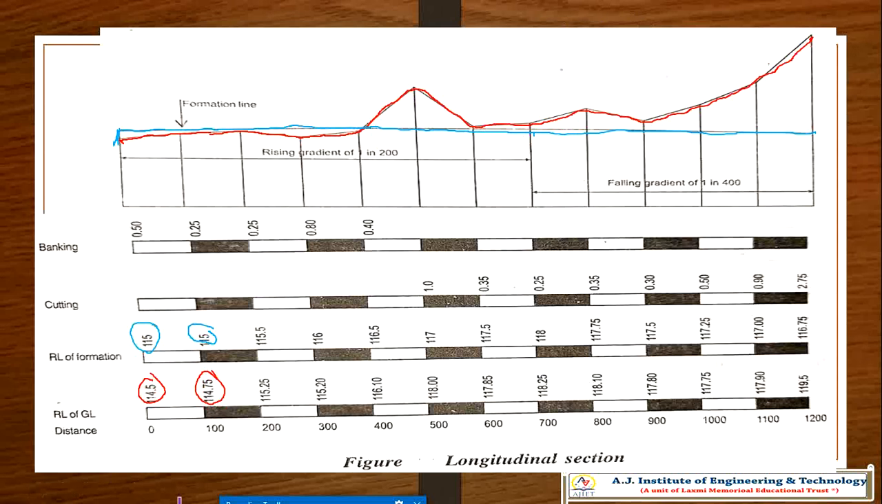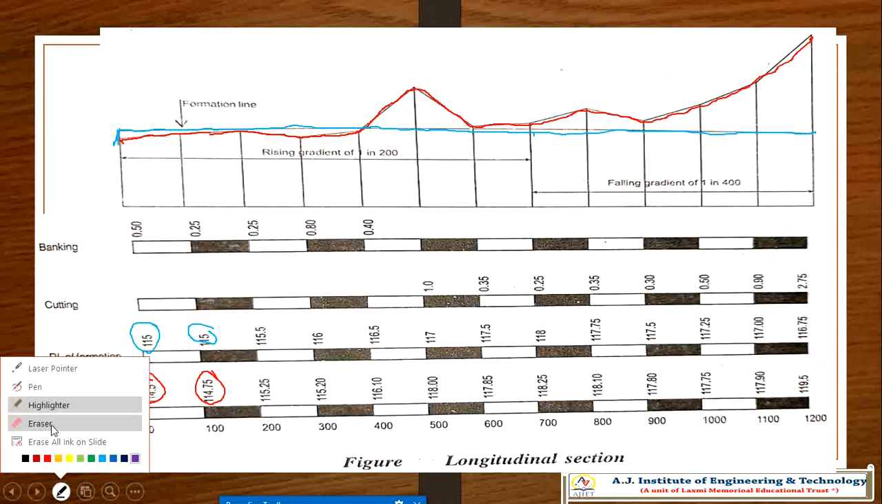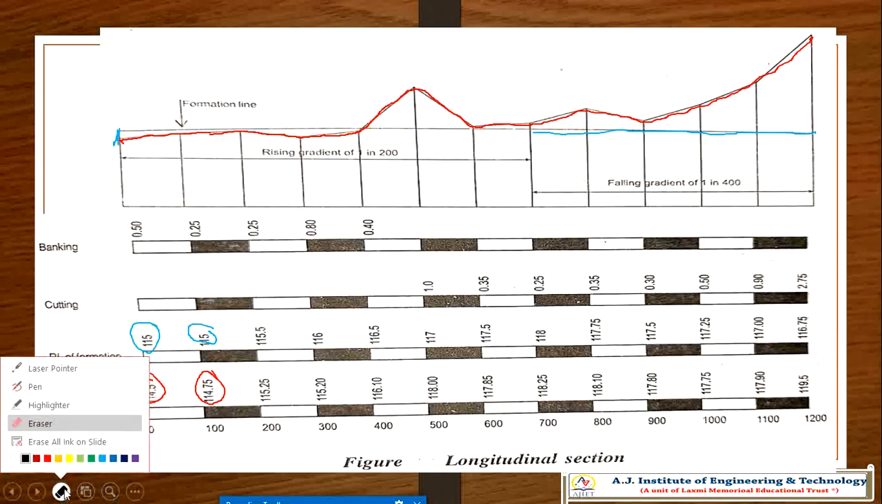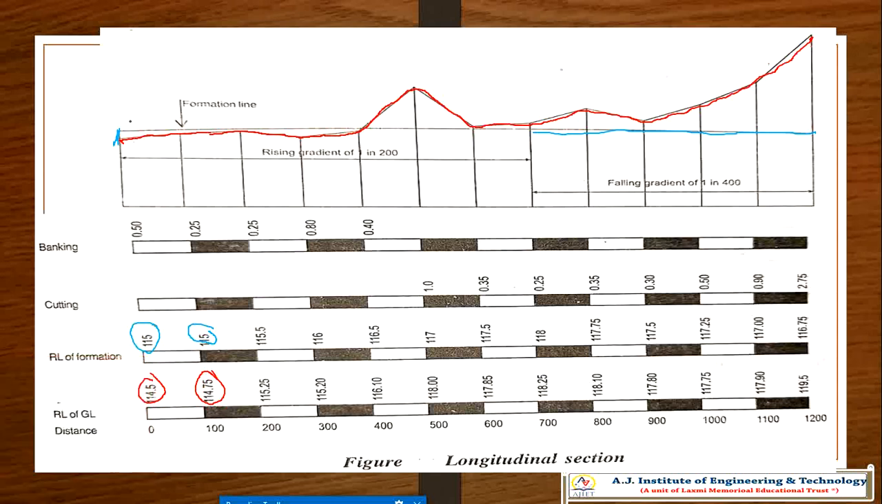The gradient will be rising here. If I take the eraser, I can draw this separately. I can draw one more color, so that this is the rising gradient up to here. It should be a straight line, so there will be a rising gradient of 1 in 200.